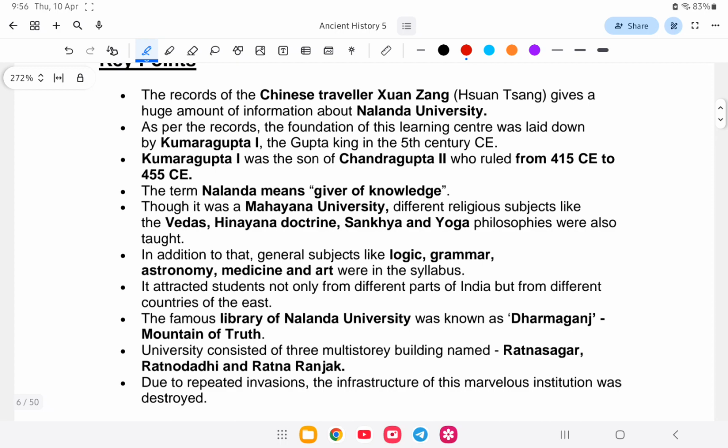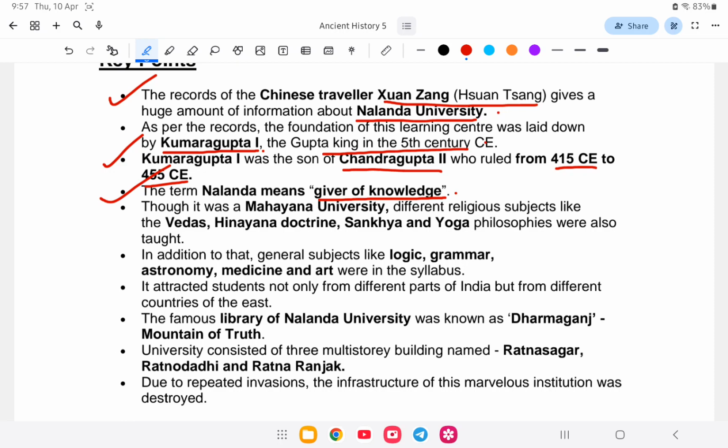The records of the Chinese traveler Hiuen Tsang gave a huge amount of information about Nalanda University. Initially it was started by Kumaragupta I, the Gupta king of the 5th century, who ruled from 415 to 455 CE. Nalanda means giver of knowledge.